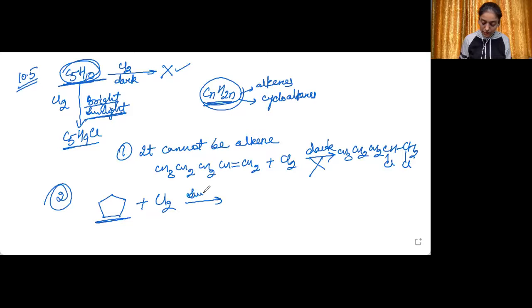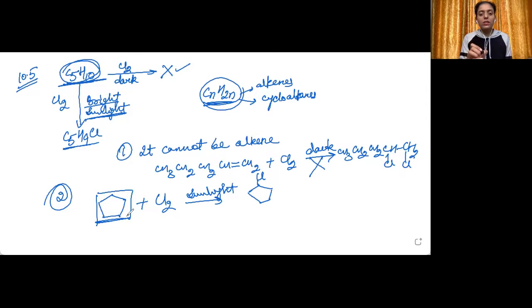So here we have sunlight. Like this. Okay, so if it were reacting in dark, this would mean it would have been an alkene, but it is not reacting in dark, so it cannot be an alkene. So we moved to cycloalkane.